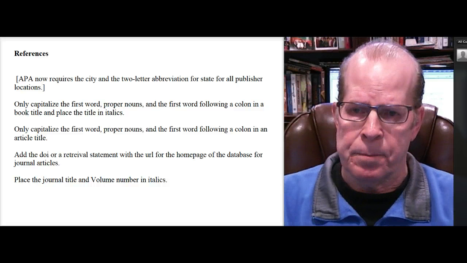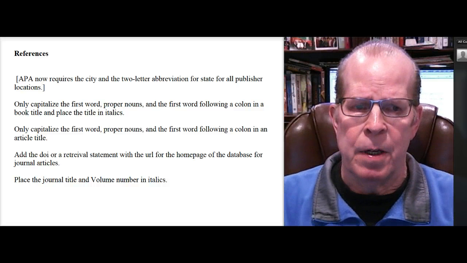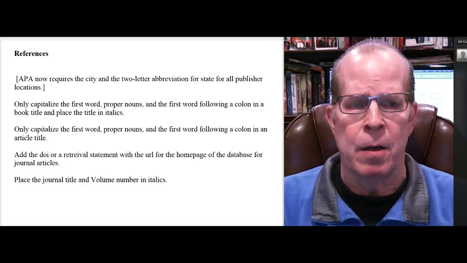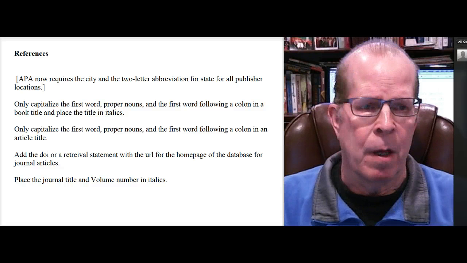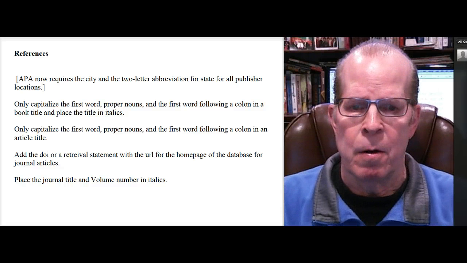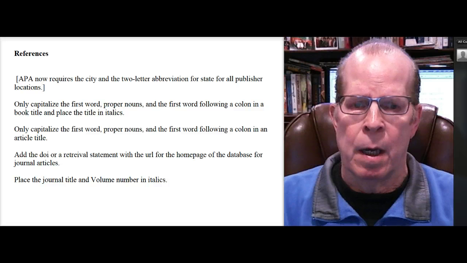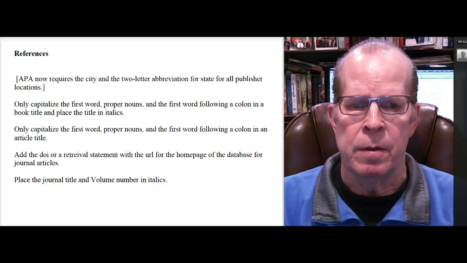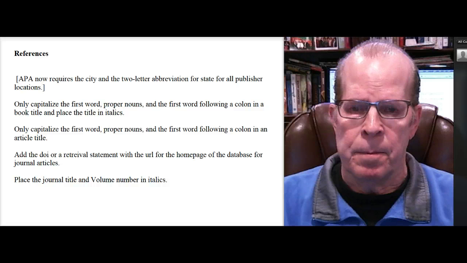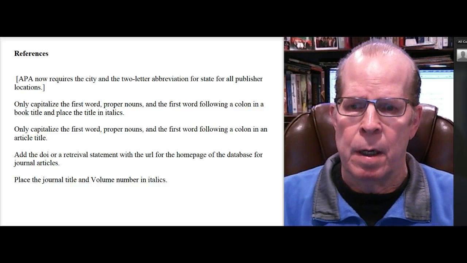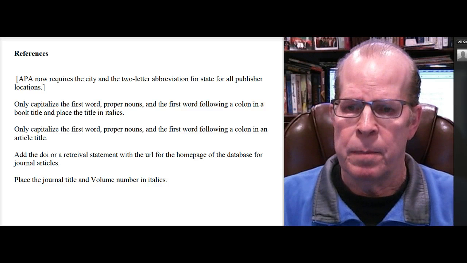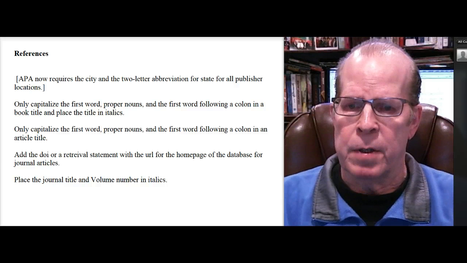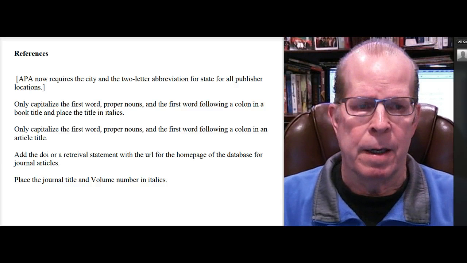Psychology articles will tend to have DOIs. So if it's a psych journal, there will be a DOI. For a lot of the others, there is no DOI, so you'll have to list the URL for the database. There is a site that will look up DOIs, and I'll post it as part of this post. Place a journal title and a volume number in italics.